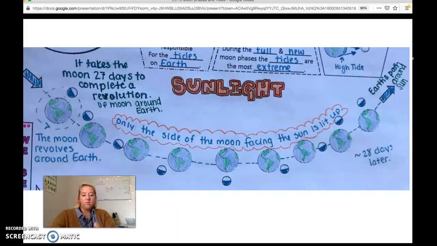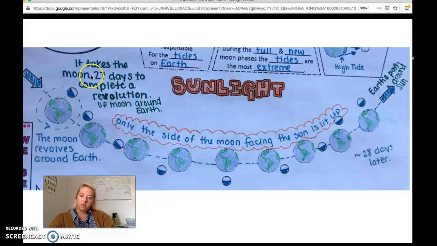Okay, here we are. We're going to pretend that this sunlight here is the sun, and this is the Earth and the moon as it travels along in its orbit around the sun, and the moon travels around in its orbit around the Earth. So remember, make sure you draw on this orbit right here. The moon revolves around the Earth at a counterclockwise angle. Same thing, the Earth is moving here at a counterclockwise angle from the sunlight. So Earth's path around the sun, let's label that ellipse right there.